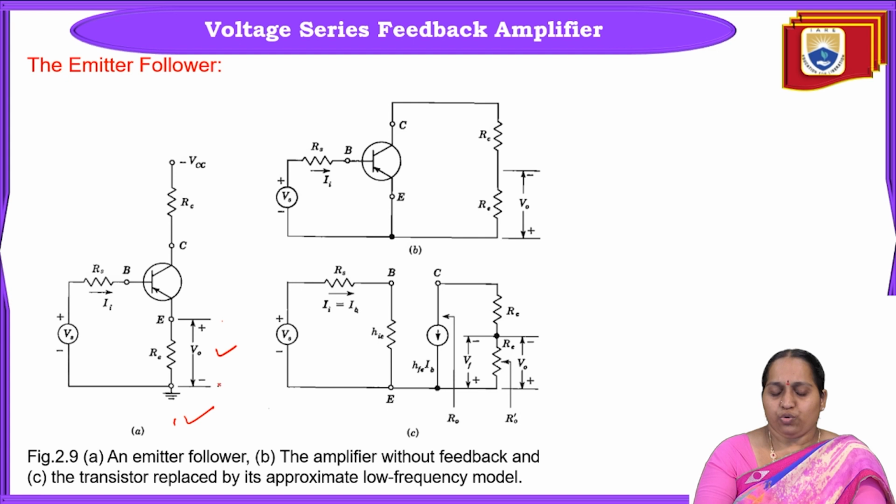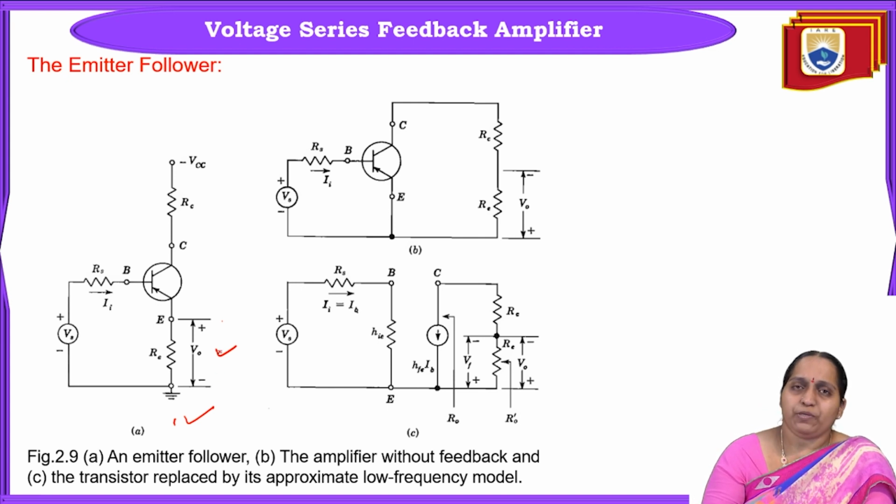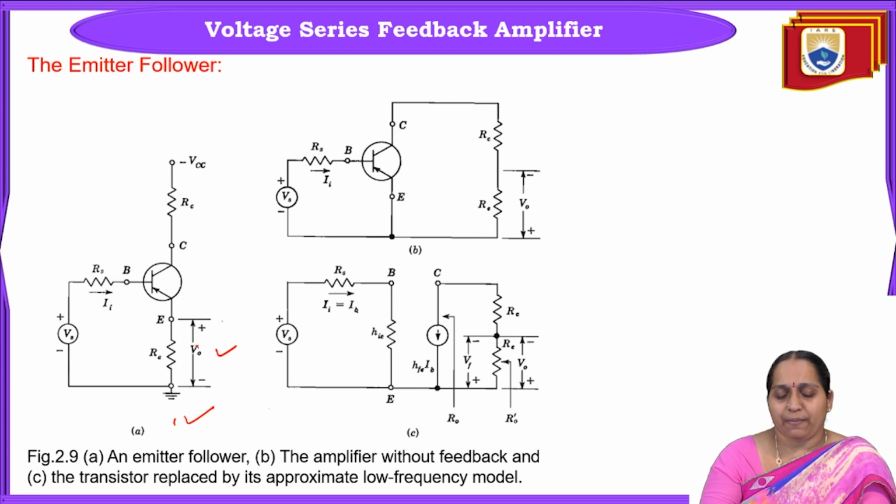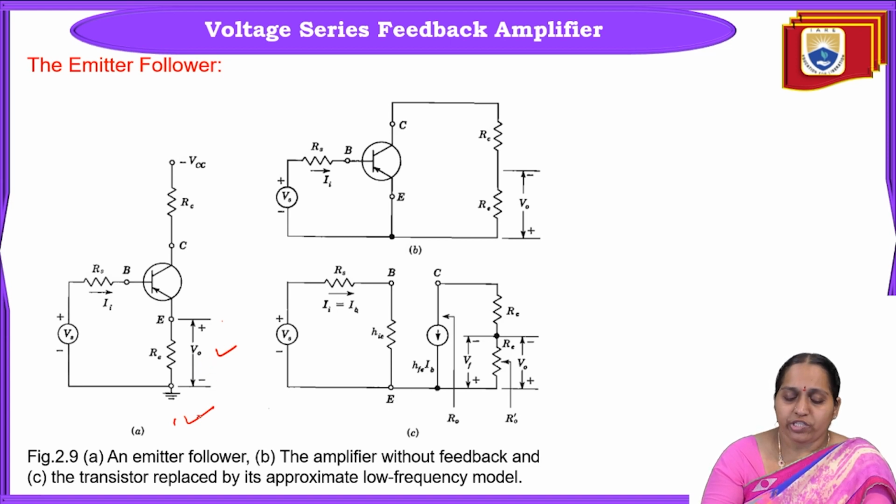So the first step is to identify the topology. What part of the output is being sampled here? Output voltage is being sampled. So it is voltage; again it could be series or shunt. And what is the source that you are using here? Voltage source.